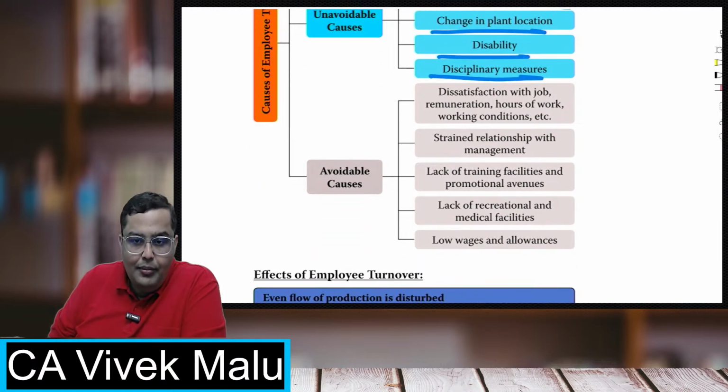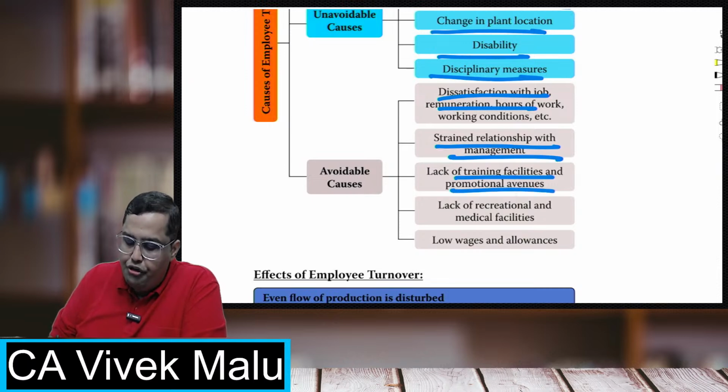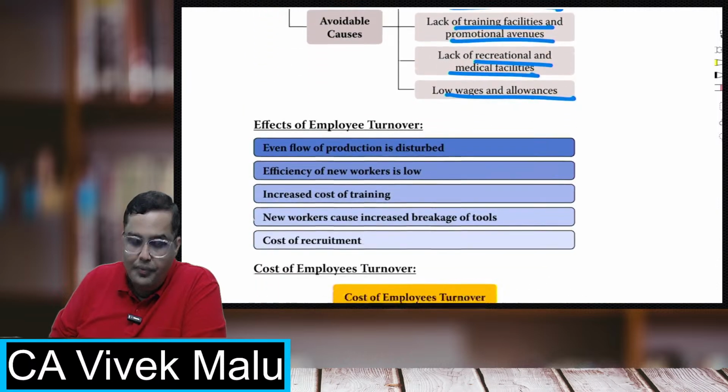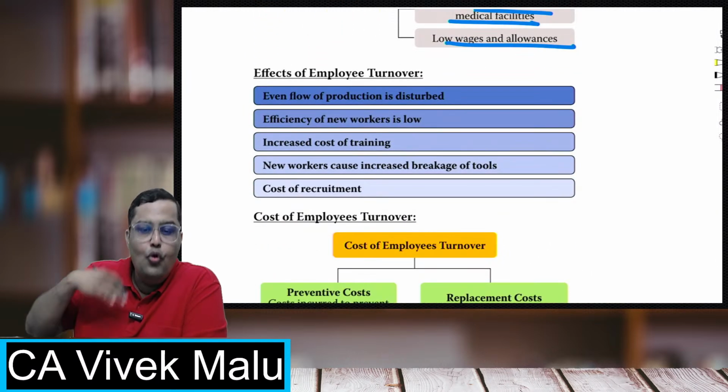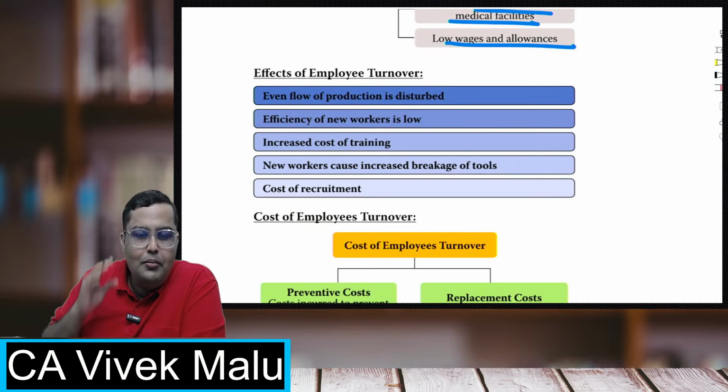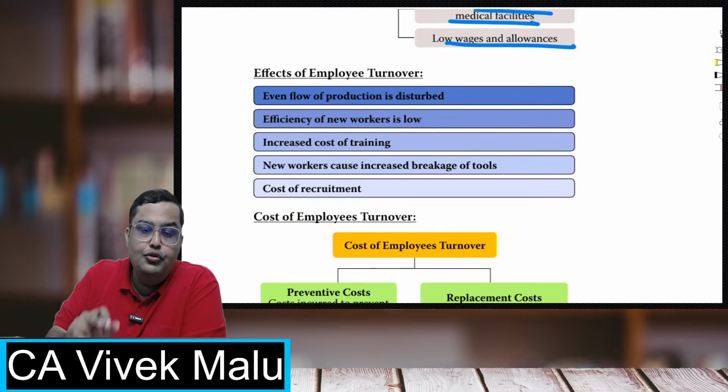There can be some avoidable causes also. They may be dissatisfied with the job, the remuneration, the hours of work. They may not have a very good relationship with the management. There's no training, no promotional facilities, no medical facilities, there are low wages. What are the effects? If more employees go, you have to do more screening, more training, more wastage is going to happen.